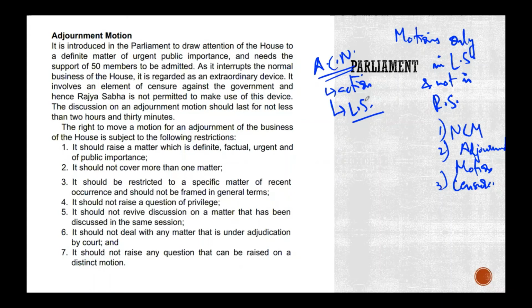Now, just note this. It is introduced in the parliament to draw the attention of the house to a definite matter of urgent public importance. Have we seen this before? Calling attention motion. Exactly. So the same thing that we saw in calling attention motion. However, what is the difference here? It requires the support of 50 members to be admitted. It's an extraordinary device and it involves an element of censure against the government. So I'm going to say 50 members, plus an element of censure.